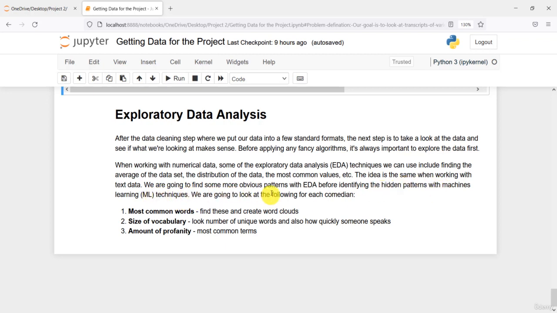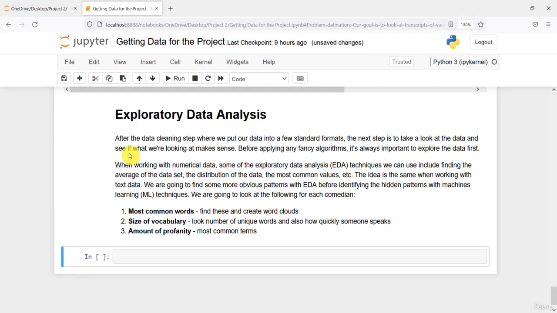So we are going to look at the following things for each comedian. What are the most common words that each of these comedians speaks, like creating a word cloud for it. Similarly, we can check the size of the vocabulary, like looking at the number of unique words each of these comedians has spoken, and the amount of profanity, like the most common terms which are bad words. So how many bad words has each of these comedians spoken. This can be an exploratory data analysis that you can normally do with textual data.